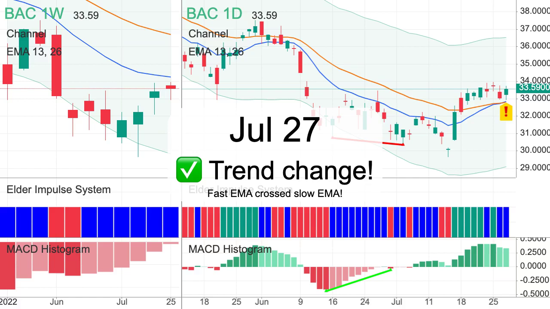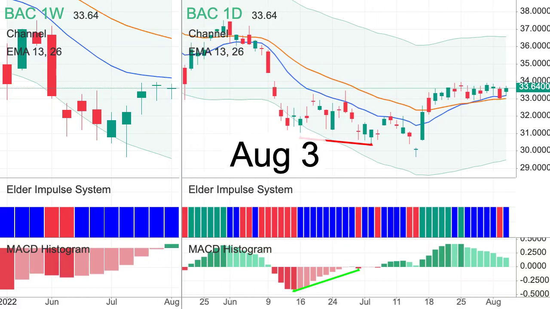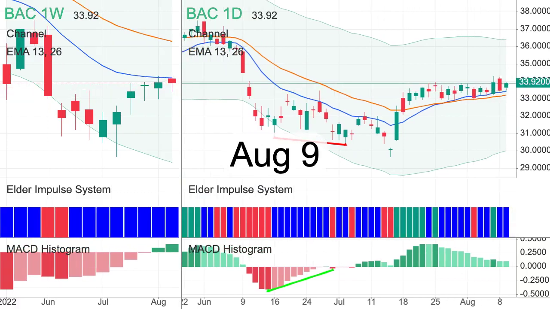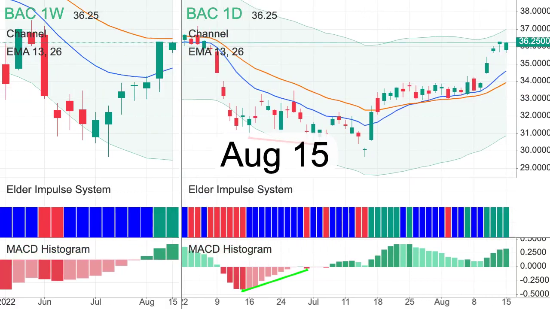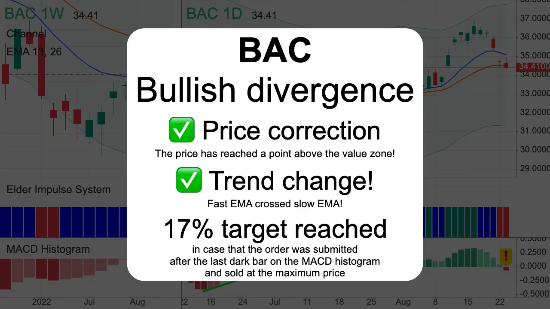Fast EMA crossed slow EMA. MACD histogram crossed the zero line. 17% target reached.